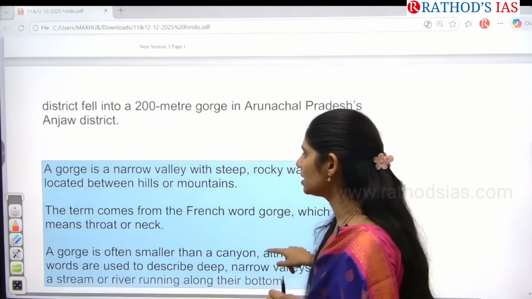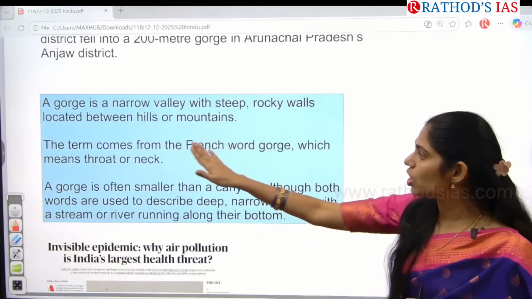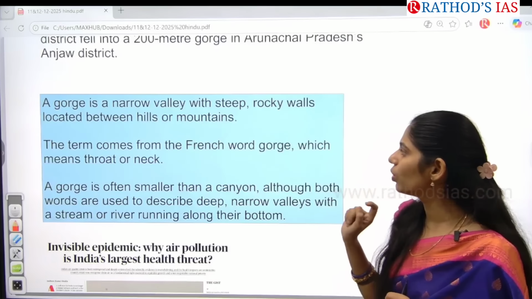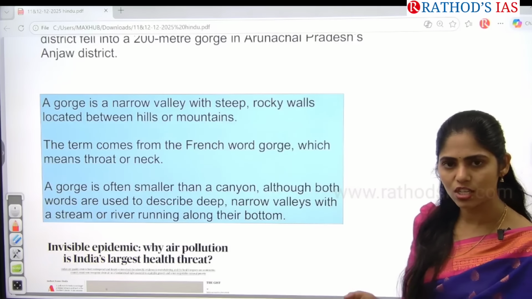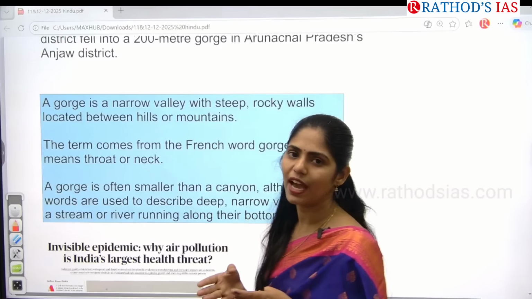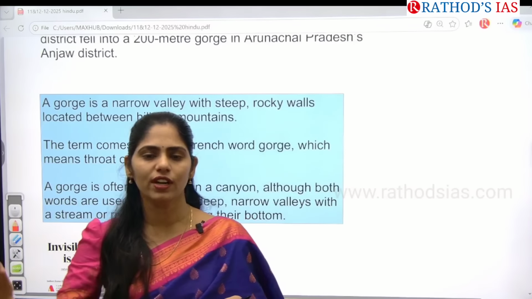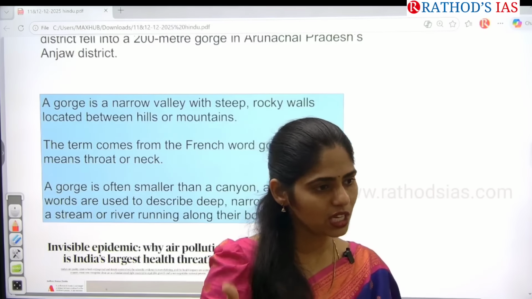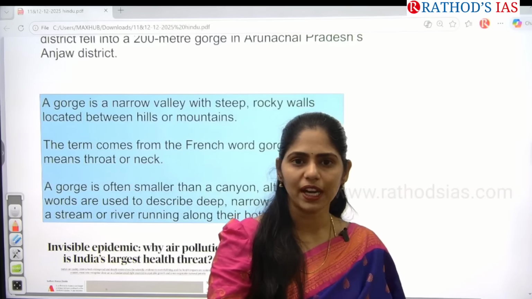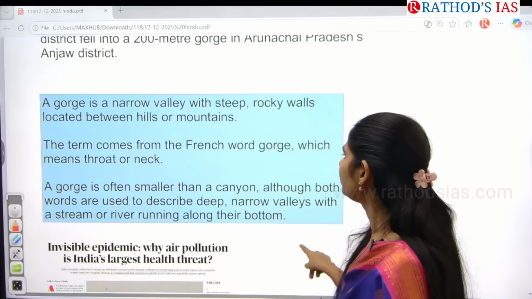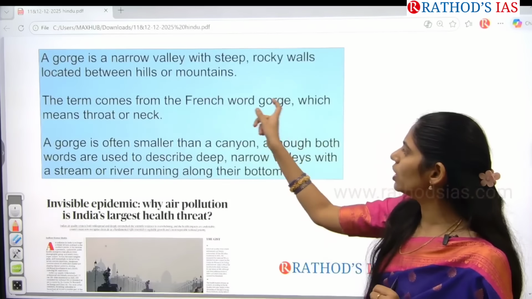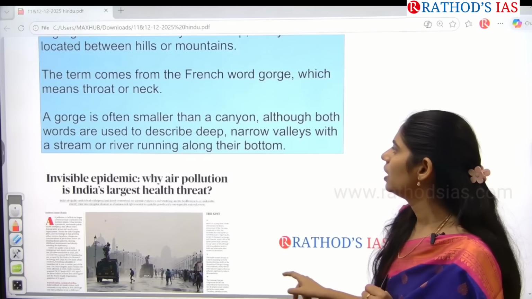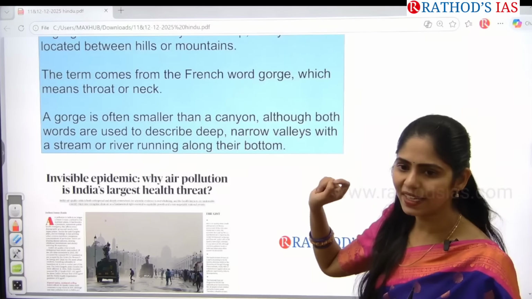Okay, now let us see some facts regarding this gorge. A gorge is a narrow valley with steep rocky walls located between hills or mountains. In these hills and mountains only we have this hard rock, right? So whenever any river passes over that rock, it will lead to the formation of a V-shaped valley and later it will be converted into a gorge. The word gorge came from French, which means throat or neck. And a gorge is smaller than a canyon.